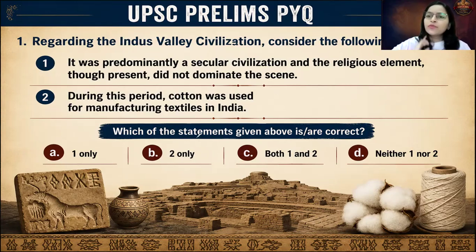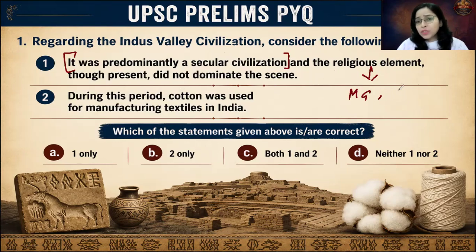Now, if you look at the very first statement, we all know that Harappan civilization was an extremely peaceful, secular civilization. So definitely this part is absolutely correct. Let us comprehend the second part. The religious elements, though present, did not dominate the scene. Were the religious elements present? Yes, because we find the images of mother goddesses, the Pashupati Nath seal, and the seals where humans and animals are bowing before the peepal tree.